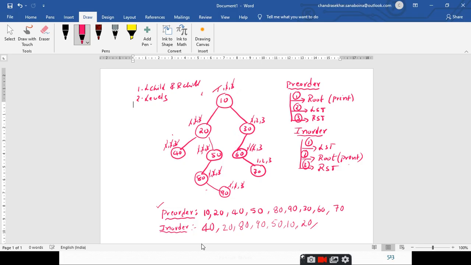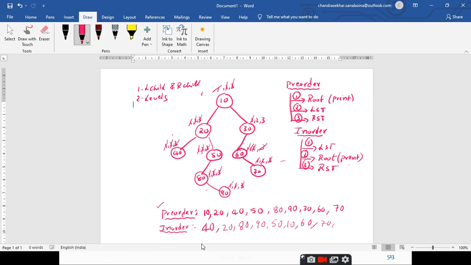So according to the traversal, I need to move this pointer to the next node, which is 70. Sorry, it is 60, yes. Here the left subtree is not present, strike it off, and visiting the root node means print 70 and strike it off, and the right subtree is not there. Strike it off.